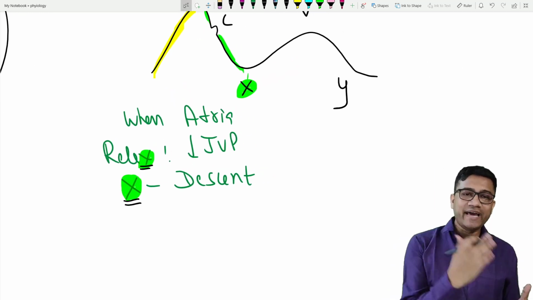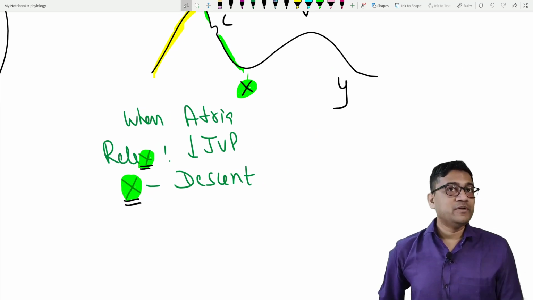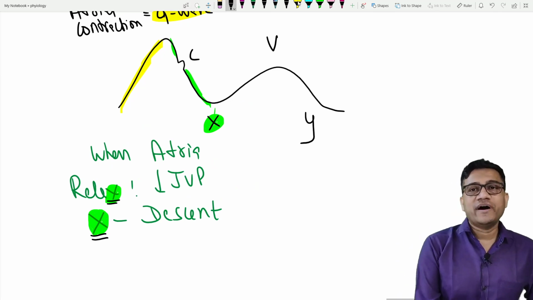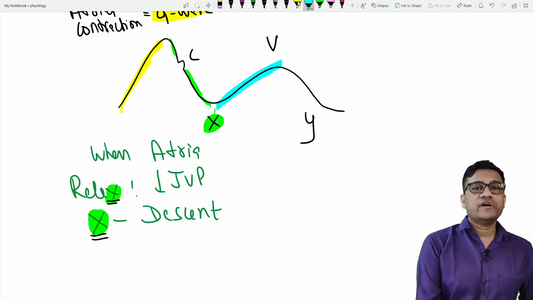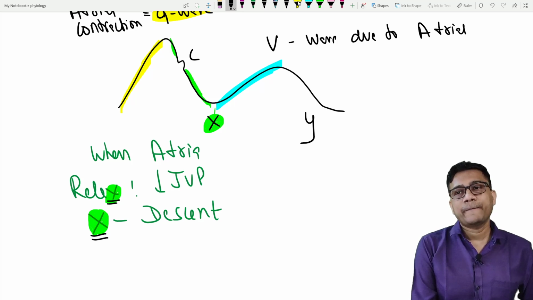So relax, X. Then will the atria remain empty or fill up again? It will fill up, and when it fills up, pressure rises. So this is the filling wave. What is the V wave? The V wave is due to atrial filling. And who fills the atria?